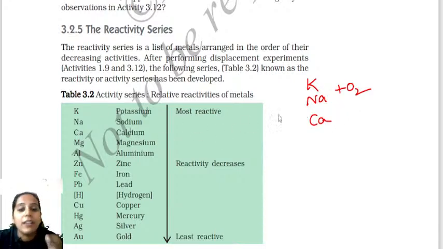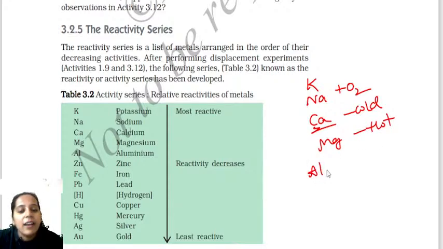Calcium shows reaction with cold water. Magnesium showed reaction with hot water. Then aluminum, zinc and iron show reaction with steam. That is why they are kept in this particular region.